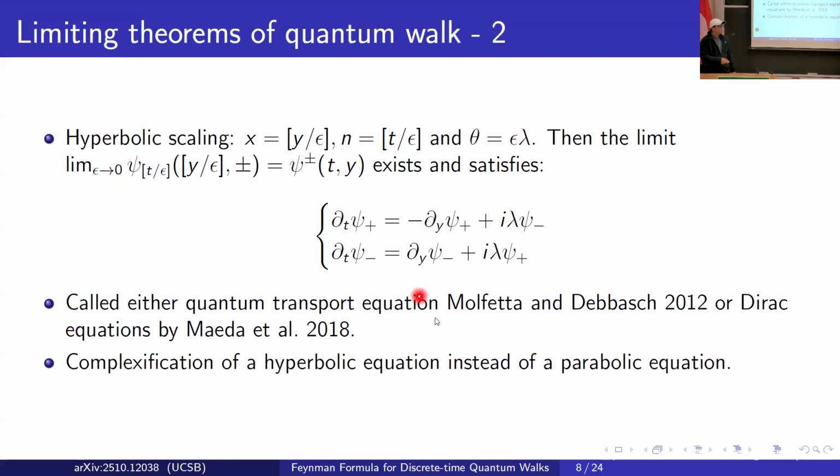This quantum transport equation was first rigorously derived by Molfetta and Debbasch in 2012, and people also found that it is a special case of the Dirac equation, by Maeda in 2018. One remark about this system of equations is that the i here is a complexification of a hyperbolic transport equation, instead of the Schrodinger equation, which is the complexification of the parabolic heat equation. So this is a remark here.